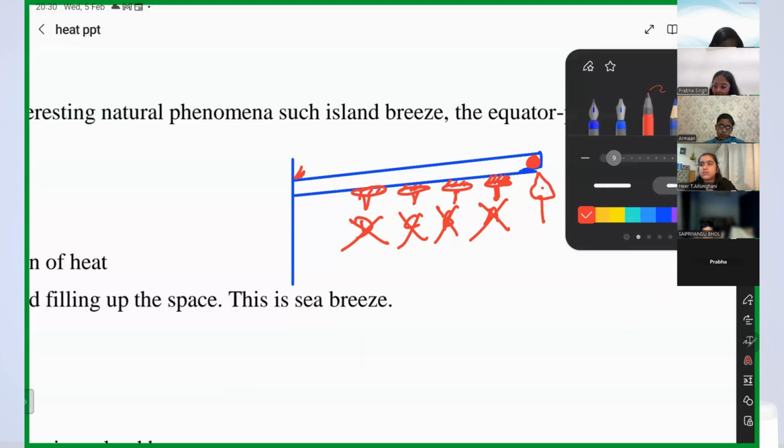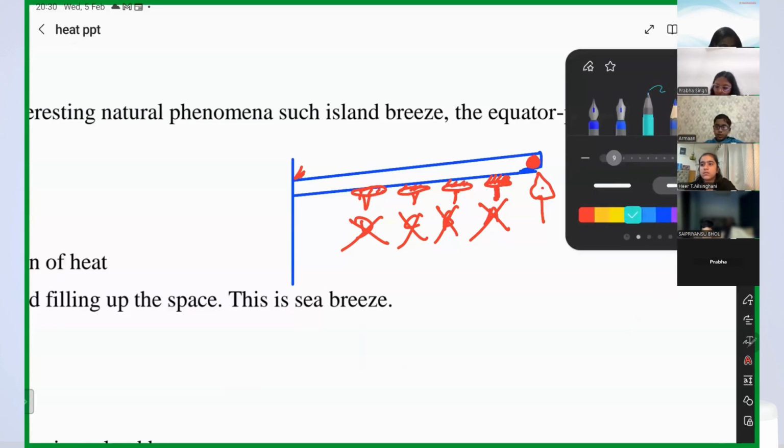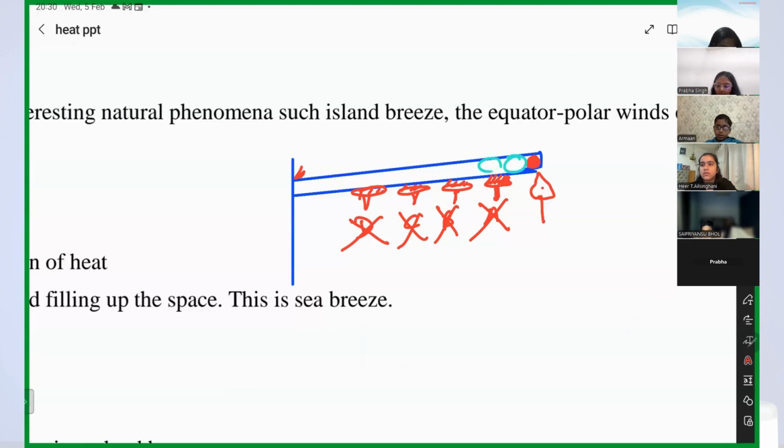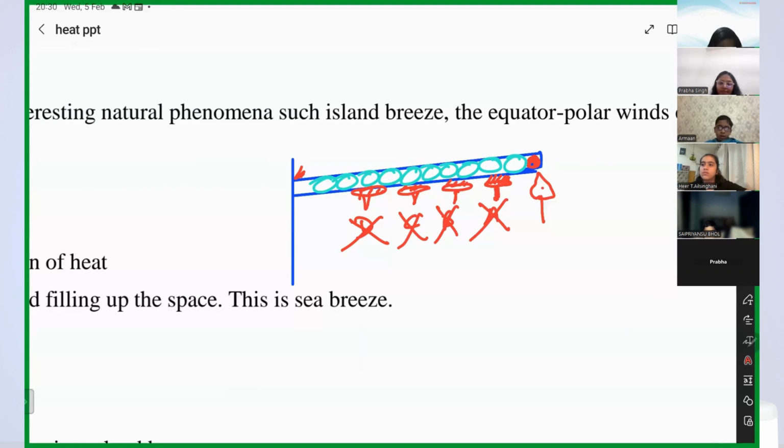So let's see. We have these particles inside the rod. Can you see that? So what is happening? The candle is heating the first particle present inside the rod. Okay. Then what will happen? If it gets heated up more and more, then it will start transferring the heat to the second particle.